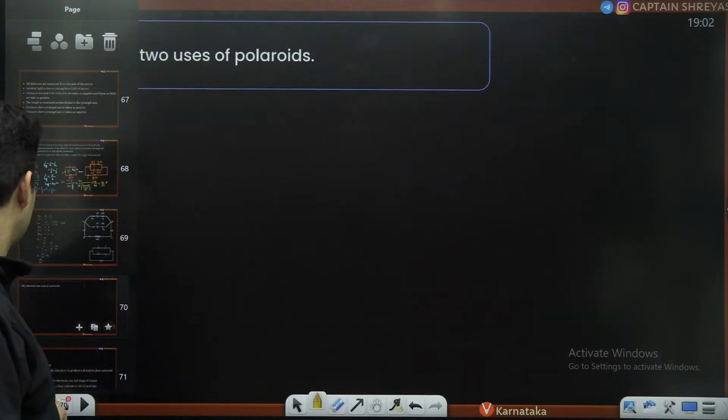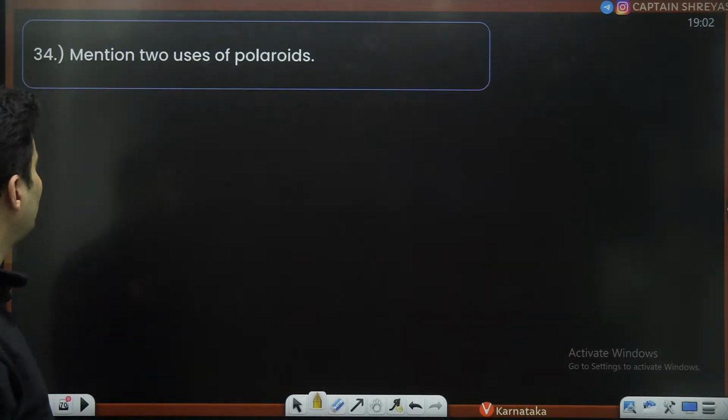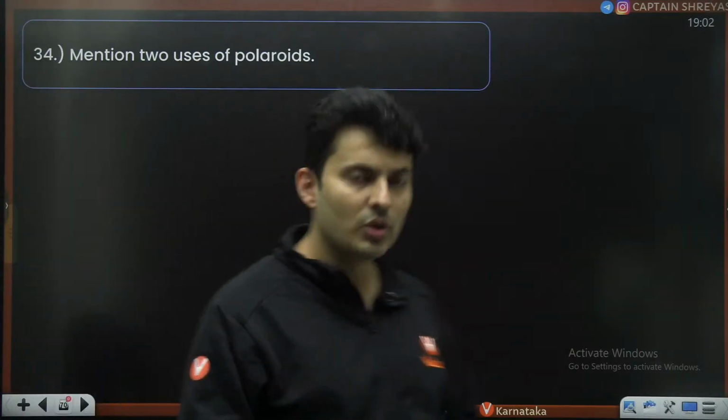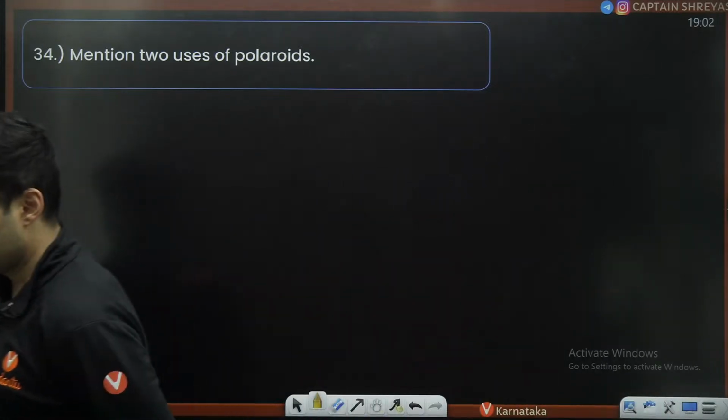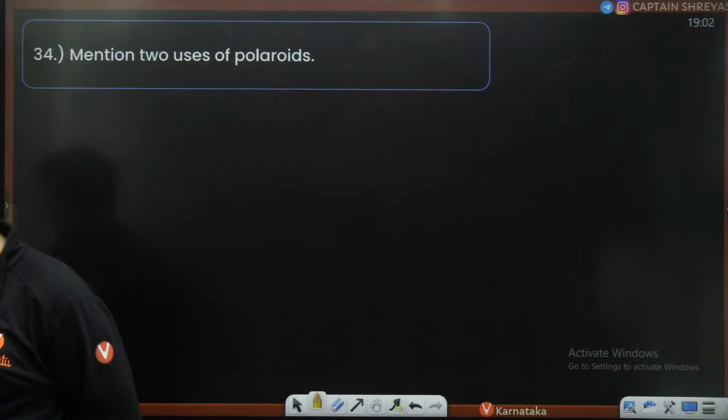Next, mention two uses of Polaroids. Mention two uses of Polaroids. What are these Polaroids? Come on, guys. Light waves chapter.